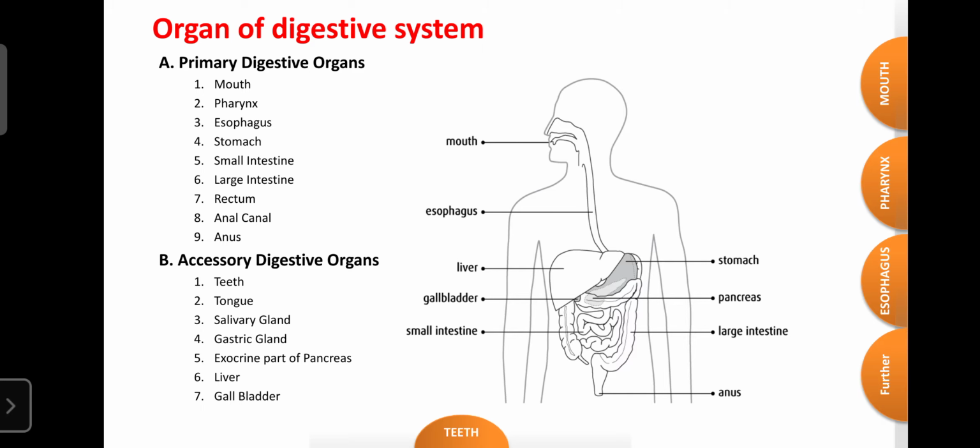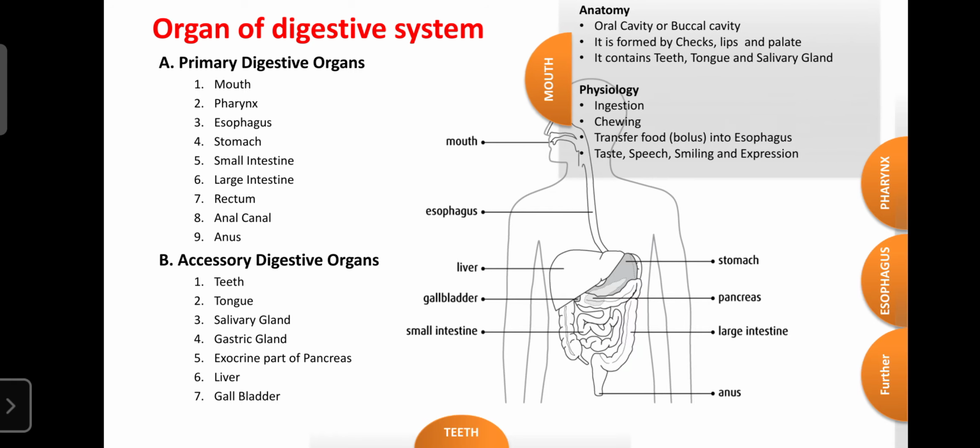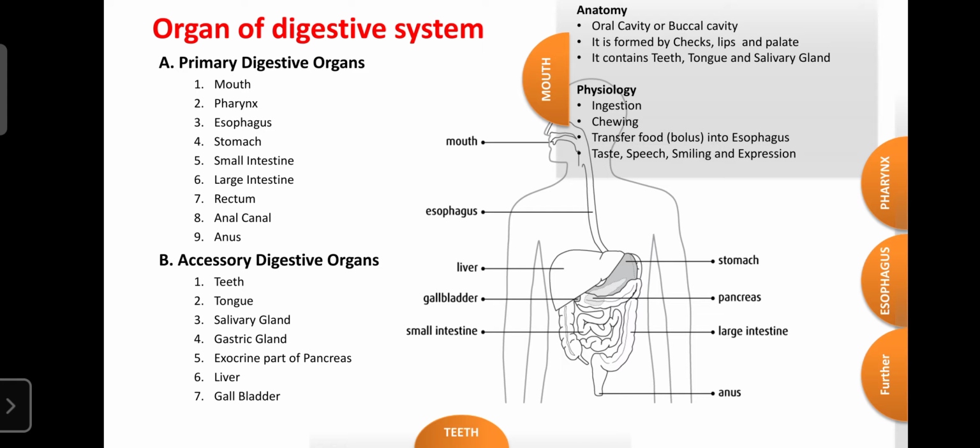The first one is the mouth. Dear students, the mouth is also known as the buccal cavity or oral cavity. It is formed by the cheeks, lips, and the palate bone, which is the upper roof of your oral cavity or buccal cavity. That is made of the palate bone. Whatever harder surface is there above, that bone is known as the palate.